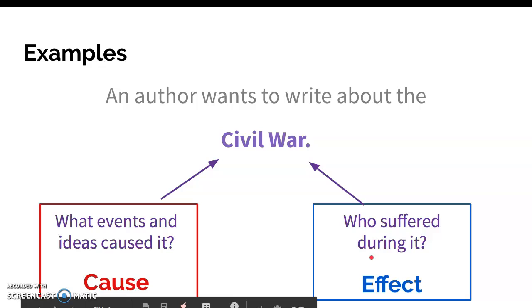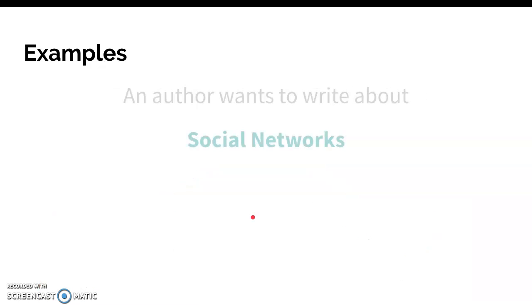For effect, you could ask something like, who benefited during the war? Did anybody benefit during the war? What effect did it have on the future of the United States? So these are two questions, and they're very good questions, but there are always lots of other choices you can go with. Let's do another example.